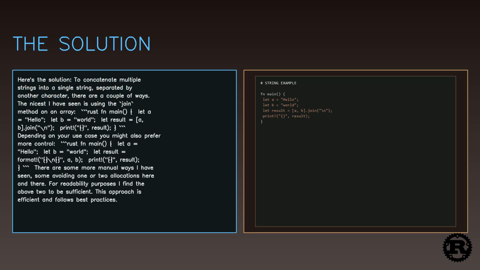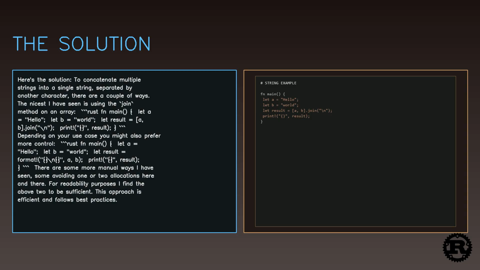Here's the solution. To concatenate multiple strings into a single string, separated by another character, there are a couple of ways. The nicest I have seen is using the join method on an array. Rust: fn main() { let a = "hello"; let b = "world"; let result = [a, b].join("\n"); println!("{}", result); }